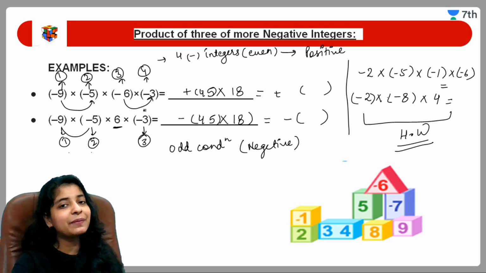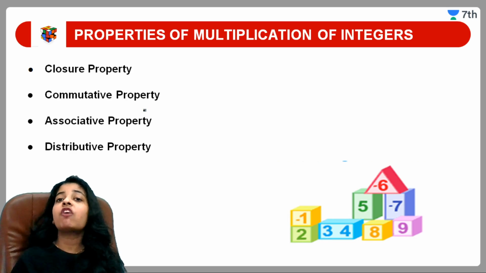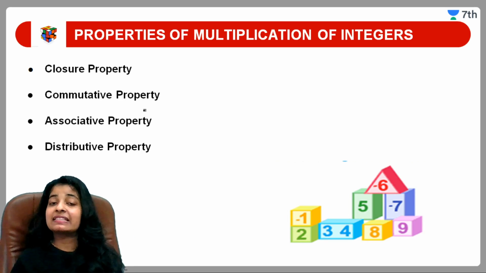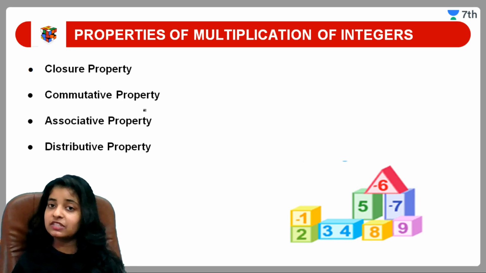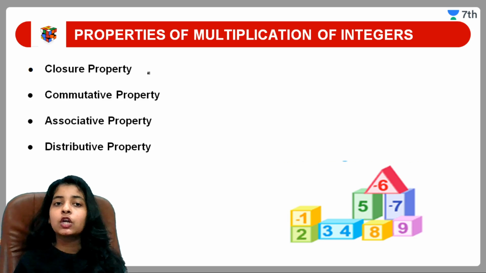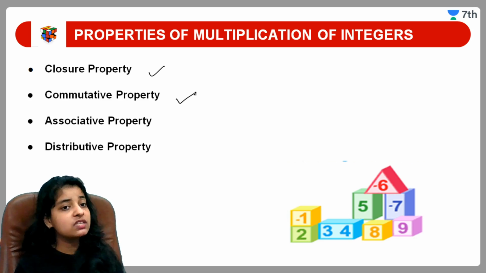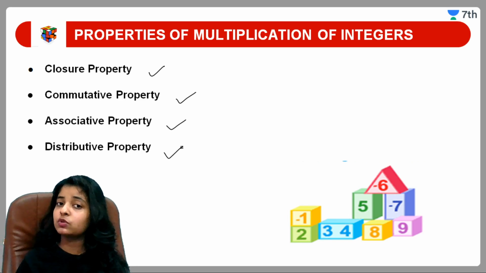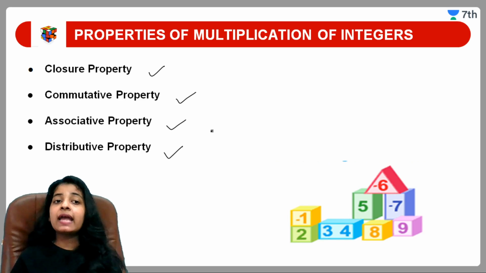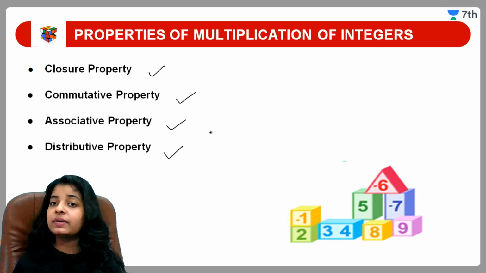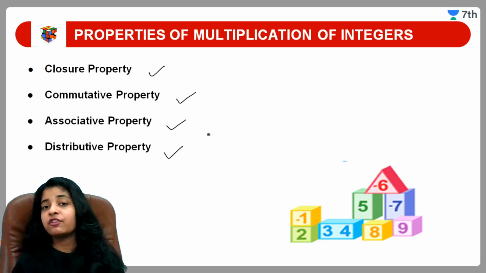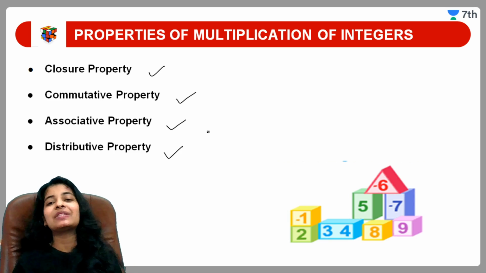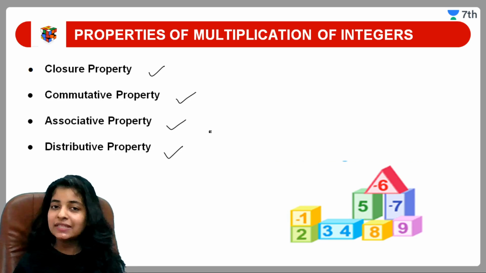Moving to the next topic, properties of multiplication of integers. These are the same properties which we discussed in my previous video. First is the closure property, second is the commutative property, third is the associative property, and fourth is the distributive property. If you want to learn these properties in detail, just refer to my first video, but no need to worry. In this video also I am going to share the important points related to all these properties.